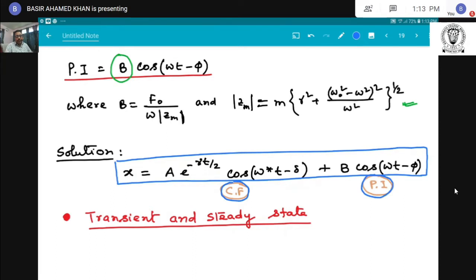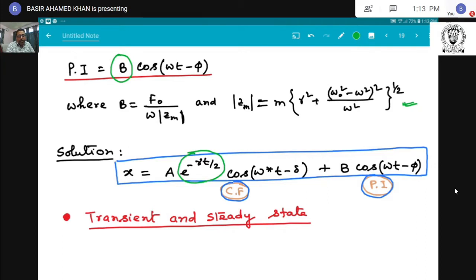Interestingly, here we see that the solution of the complementary function dies out after a few moments. That means when t increases, the factor e to the power minus gamma t by 2 gradually decays with the increase of time.